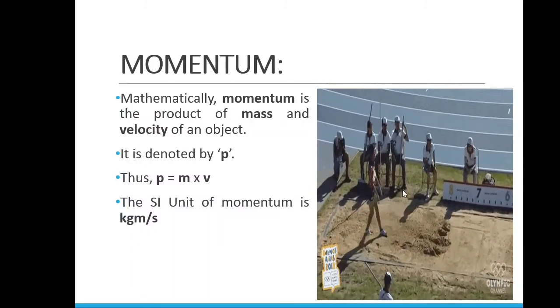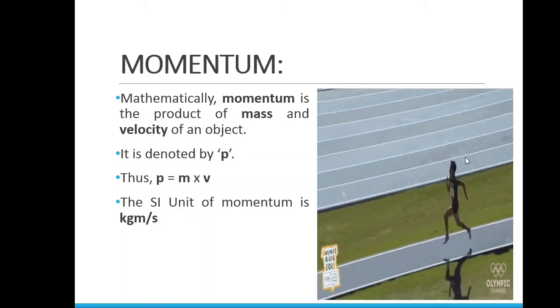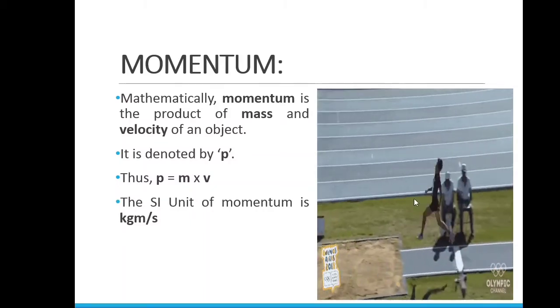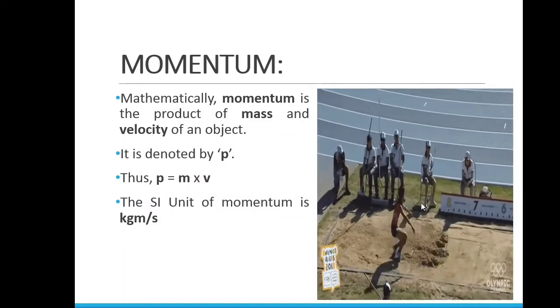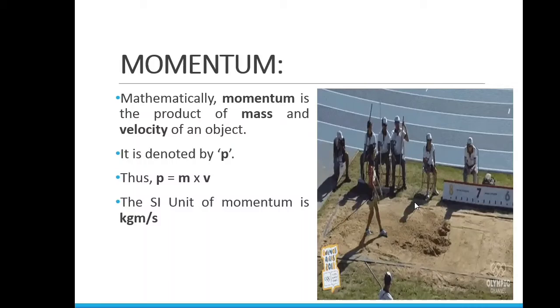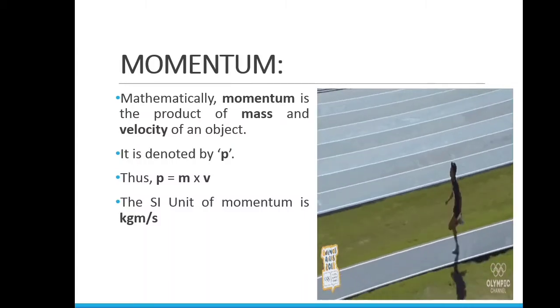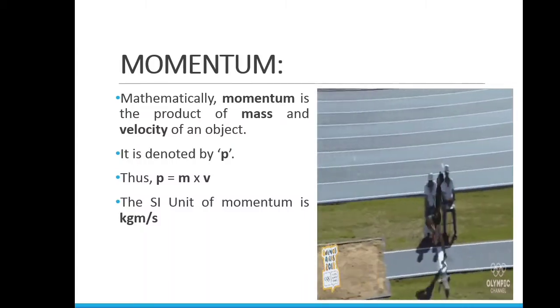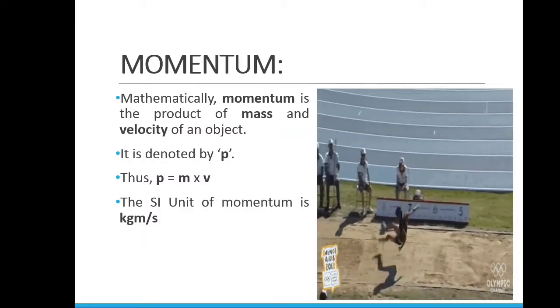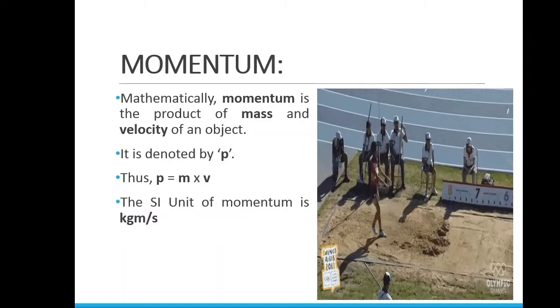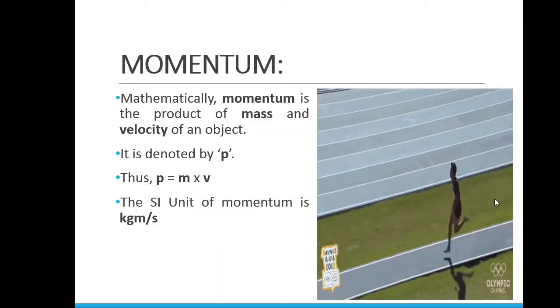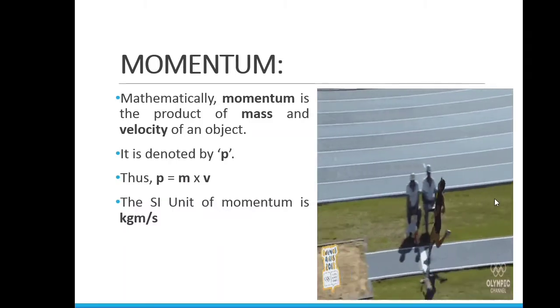Here in the picture you can see an athlete running on a track and then he jumps. So, what is happening here? He has some mass, and since he is running from a long distance, he has generated enough velocity, and thus he has enough momentum which pushes him off the ground and along the sand track. So, he can make a long jump there.